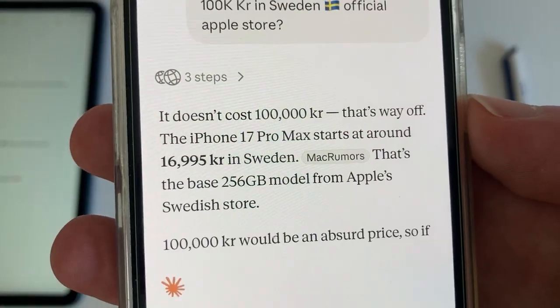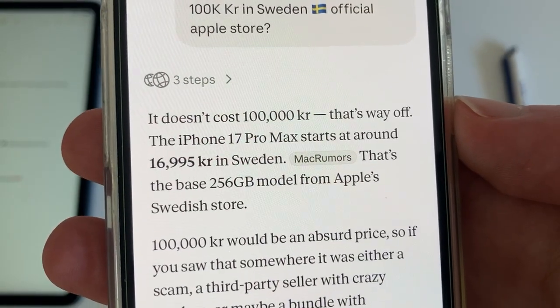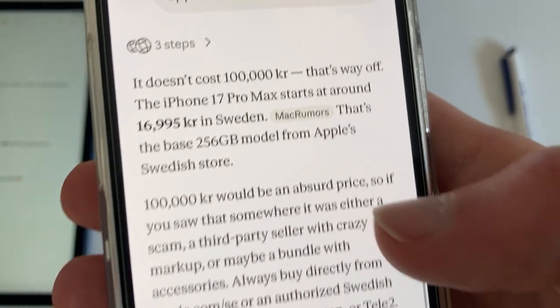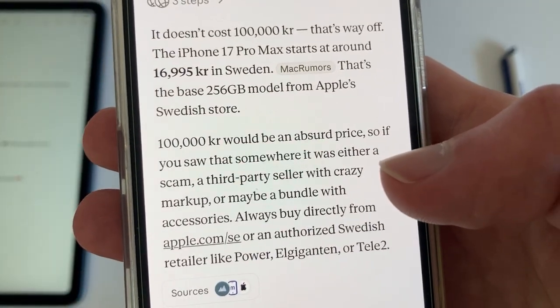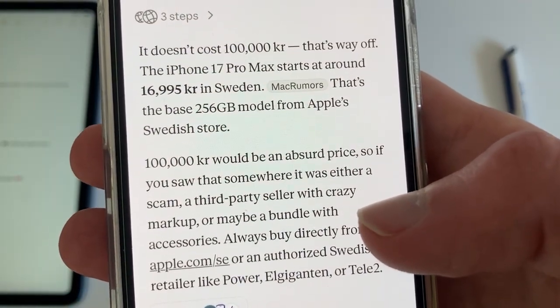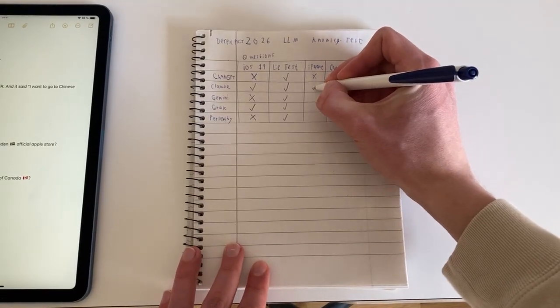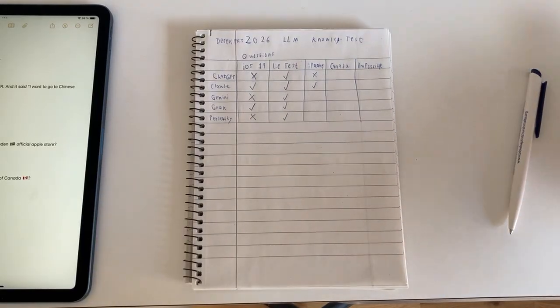It doesn't cost 100,000 crowns, that's way off. The iPhone 17 Pro Max starts around 16 thousand in Sweden. So as you can see, it would be an absurd price. So if you saw that somewhere, it was either a scam. As you can see, Claude knows there's no way it costs that much. So Claude got this one right.